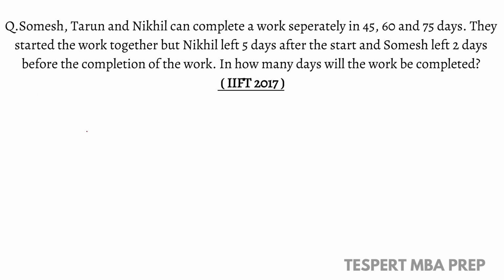The 1 day work of Somesh is 1 by 45, right? And the 1 day work of Tarun is 1 by 60, whereas the 1 day work of Nikhil is 1 by 75. But if we observe here, they started the work together, but Nikhil left 5 days after the start. That means he worked for only 5 days, right? He worked for only 5 days.